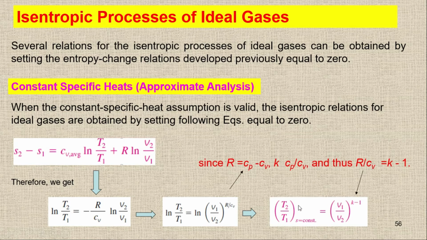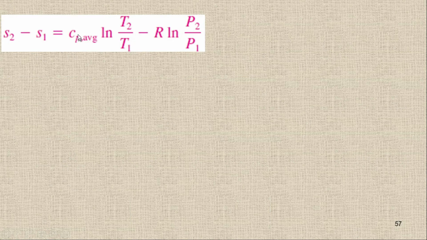This relationship is basically derived from the equation of the entropy change for an ideal gas when we have the Cv value. We have Cp as well. We have another equation which includes Cp. This one. Again, we have the isentropic process, so it means we have this term equal to 0.